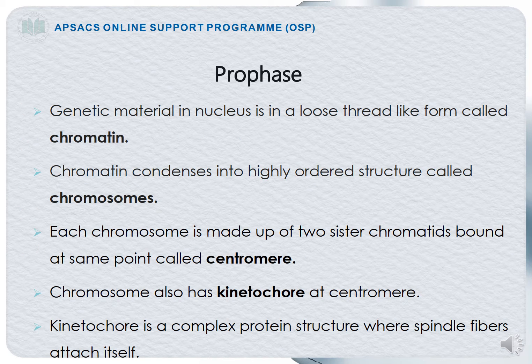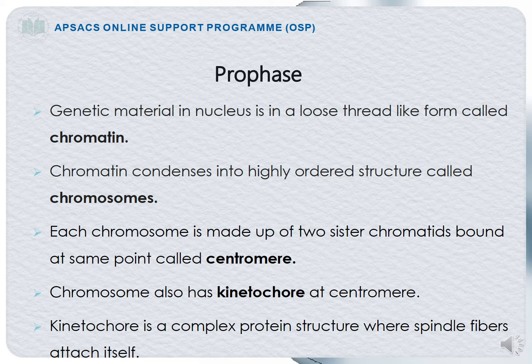Prophase. Prophase is the first phase of mitosis and it is the longest phase of mitosis. Here, the genetic material in the nucleus is in a loose thread-like form called chromatin. So, the genetic material will be present in a Maggi noodle-like form, and that Maggi noodle-like form of the genetic material is actually called chromatin.